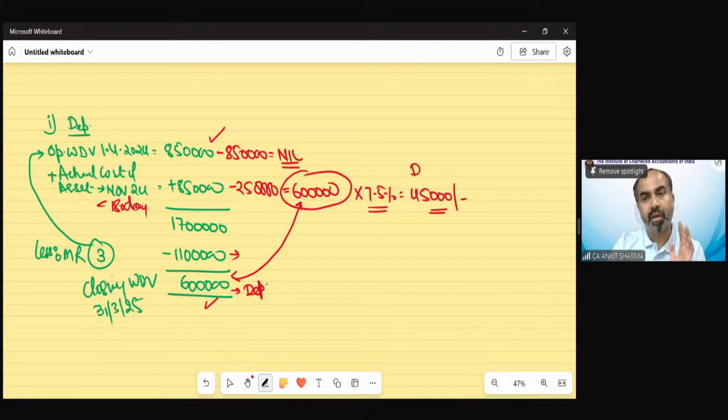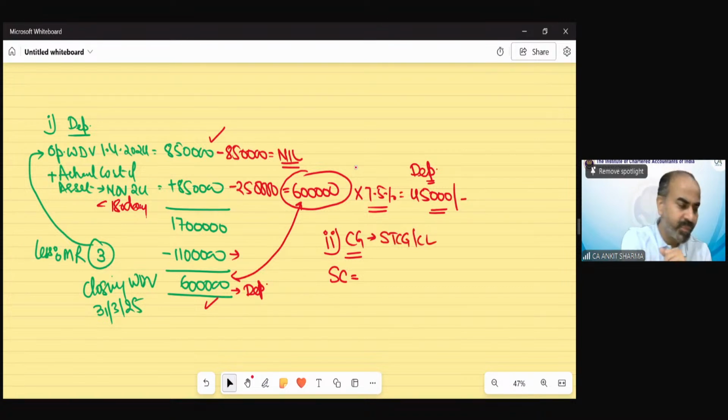Clear? So this is the part of your PGBP, and I believe you must have understood all these concepts because you must have gone through these provisions earlier. Now stick to the capital gain provision. The second point was saying calculate the capital gain as we discussed in our last session. How do we need to calculate the capital gain? We have to take the sale consideration.